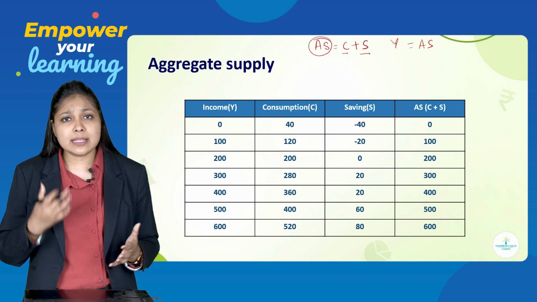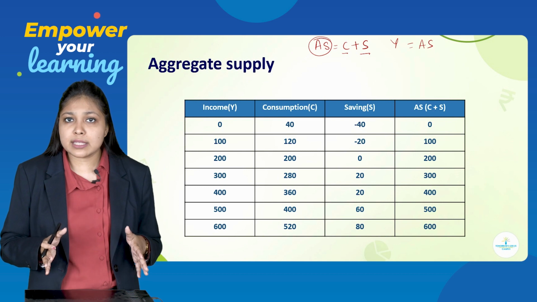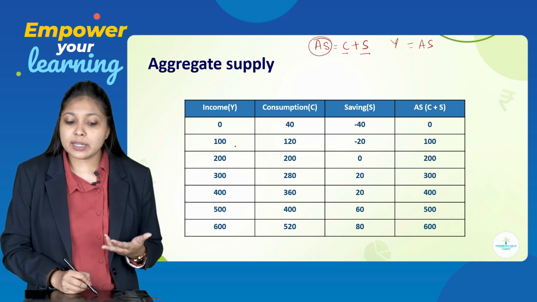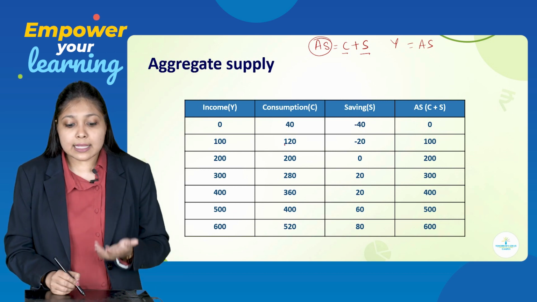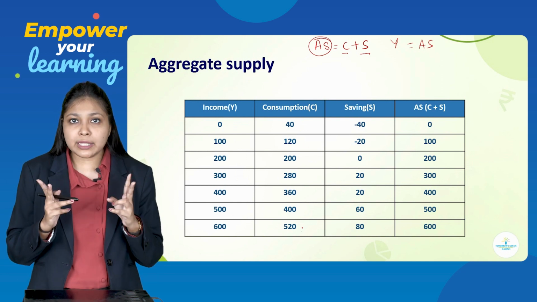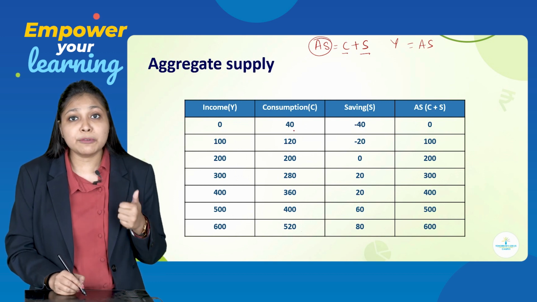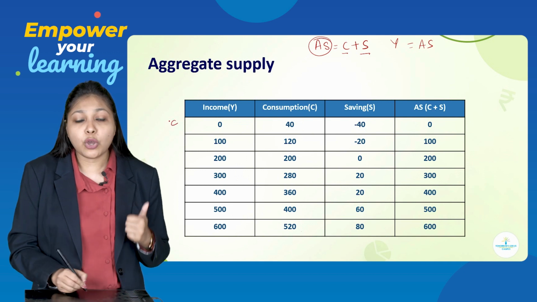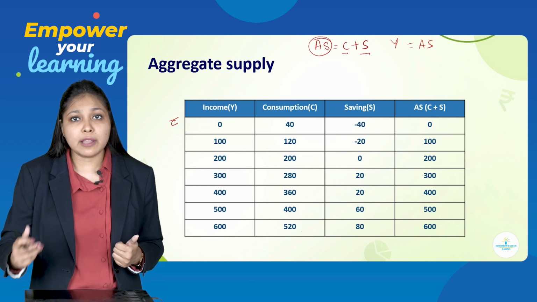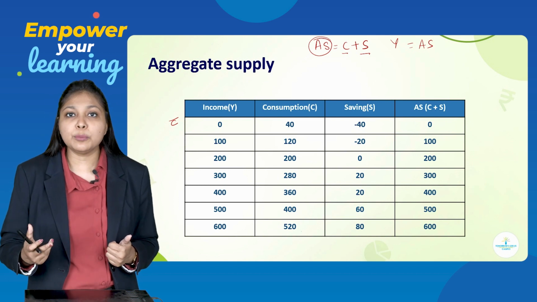As I said, income and consumption columns will remain as they are throughout the chapter. Wherever you are preparing these columns, they can remain as they are. There you don't have to put in any brains. So, income 0, 100, 200, 300, 400, 500 and 600. Consumption is 40, 120, 200, 280, 360, 400, 520. Two things here you have to notice. First, even at the zero level of income, your consumption is going to be 40 units because this is nothing but autonomous consumption. Autonomous consumption is the kind of consumption which will not fluctuate with the level of income. So, even if the income level is 0, your consumption is going to be 40 units.